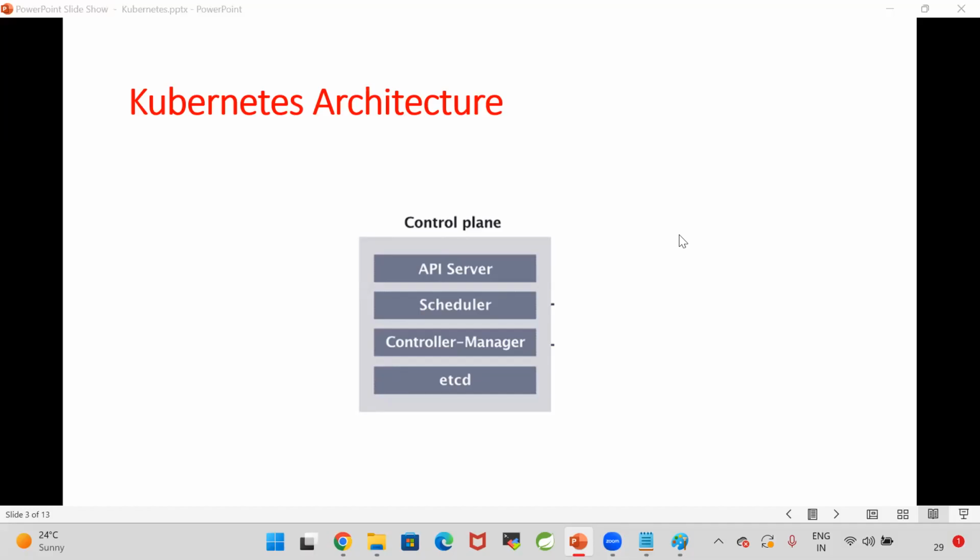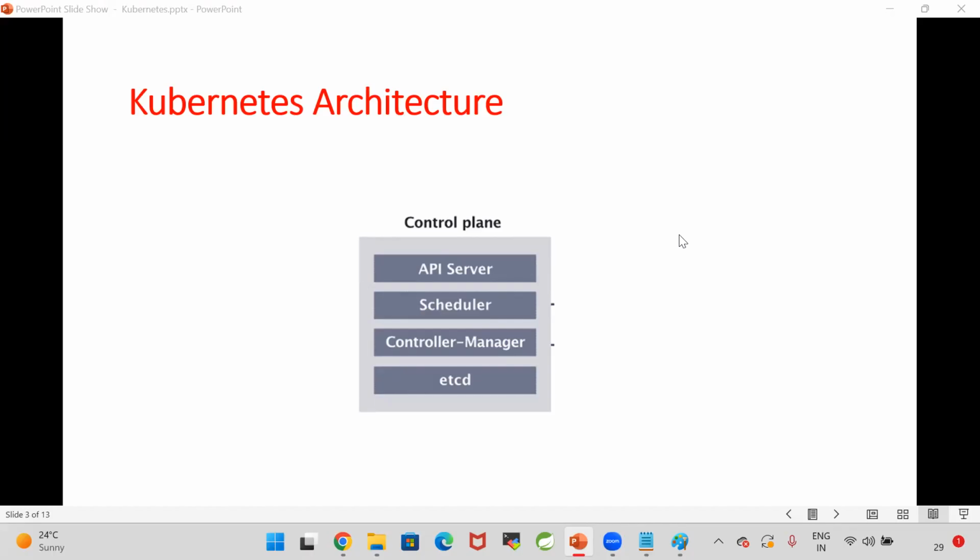Right. Now, let us try to understand Kubernetes architecture. Kubernetes is an orchestration platform. It is used to manage our Docker containers. In the Kubernetes architecture, we can see a cluster. In Kubernetes, the most important component is the control plane. The first one is the API server. The second one is the scheduler. The third one is the controller manager. And the fourth one is etcd.